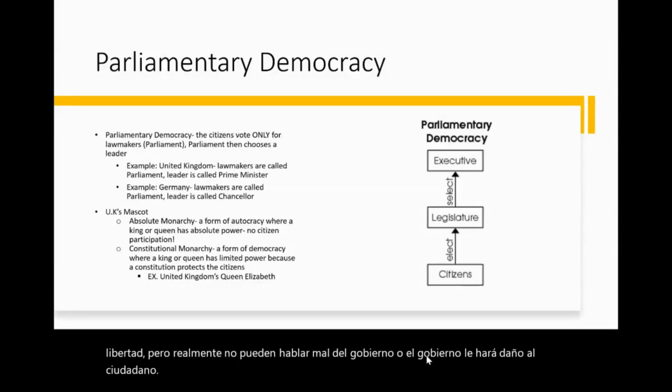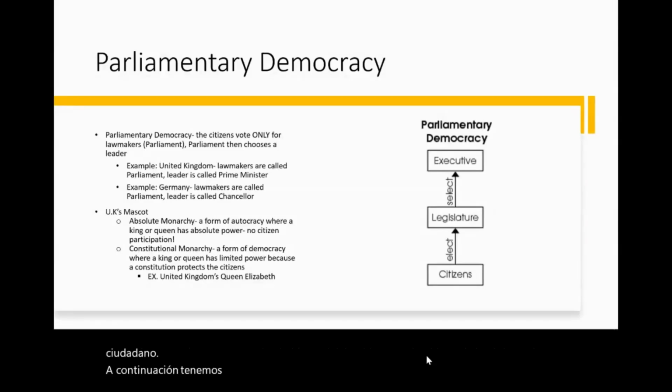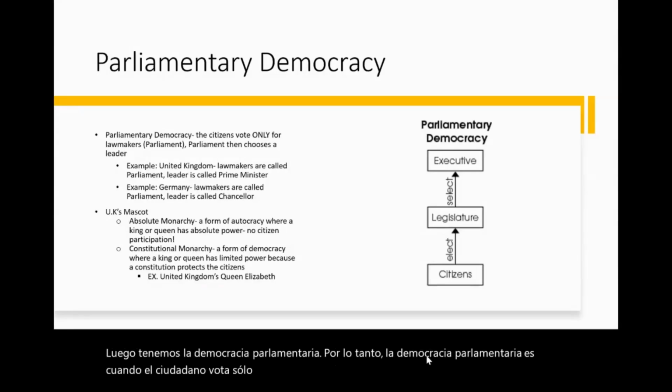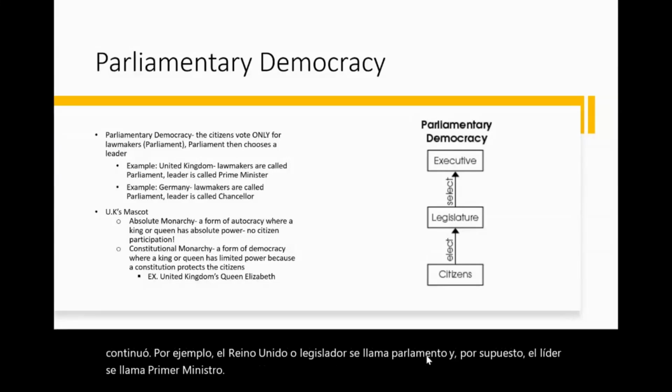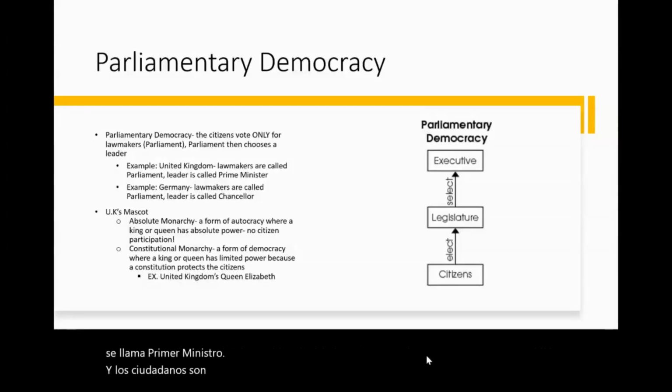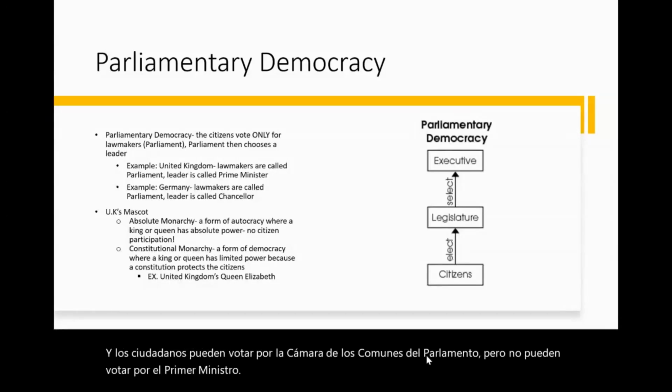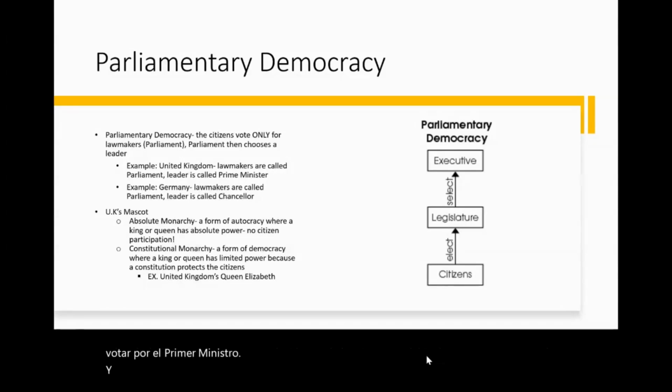Next, we have parliamentary democracy. Parliamentary democracy is when the citizens vote only for the lawmakers and the parliament then chooses the leader. We know, for example, in the United Kingdom, the lawmaker body is called parliament, and of course, the leader is called a prime minister. And citizens are able to vote for the parliament, the House of Commons, but they cannot vote for the prime minister. And for example, Germany as well, they have a head of government called chancellor.